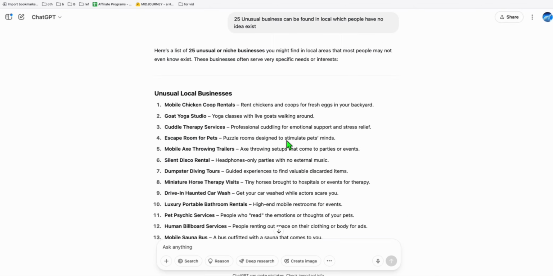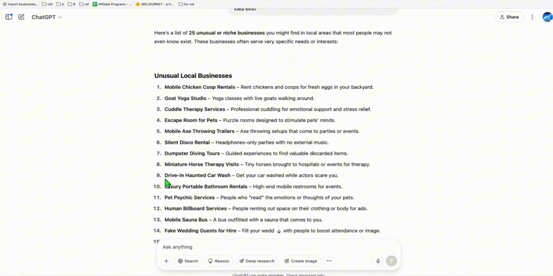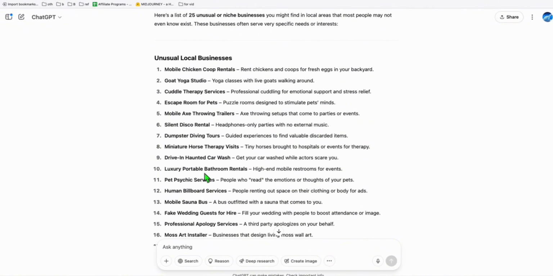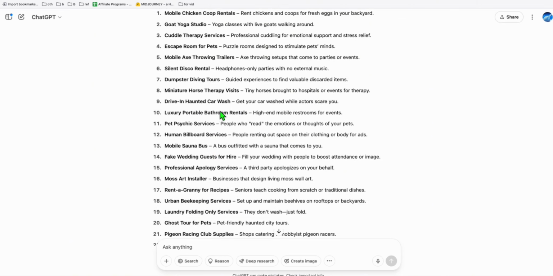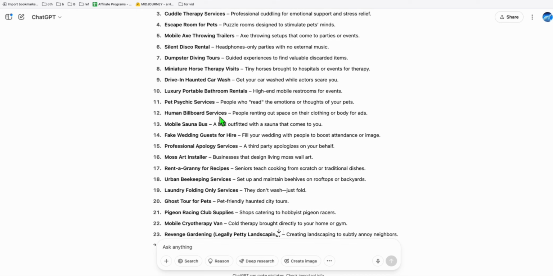Now going back to our topic right here, look at this dumpster diving tours or car wash. Luxury portable bathroom, so it's very similar to public bathroom, human billiard. Look at this one right here. These are all unusual businesses that we can create listings.